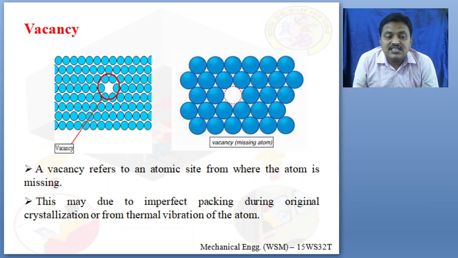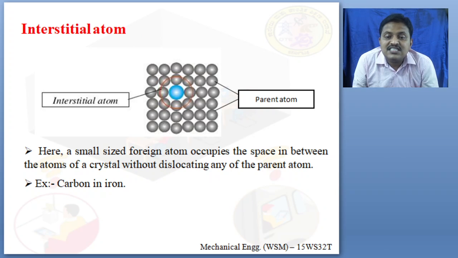Next, let's see what is known as interstitial atom. The last one, vacancy, was where the atom was missing. There was a vacant position there. But here, what is going to happen? Here in the sketch you can see, dear students, there are parent atoms. Can you see the color codification here? The parent atom is gray in color, whereas the interstitial atom is blue in color.